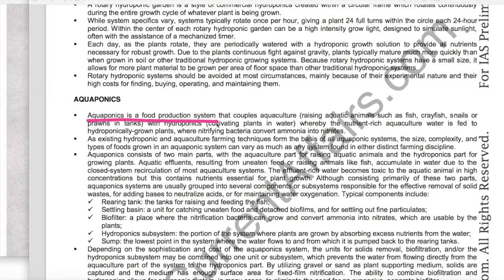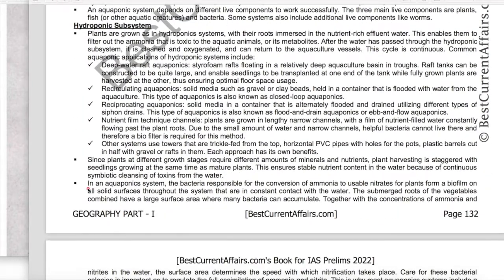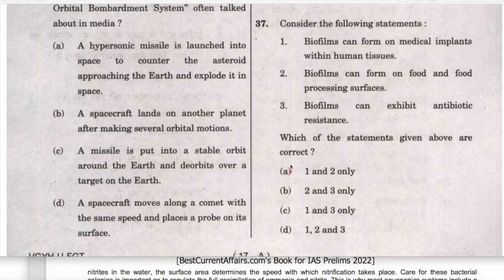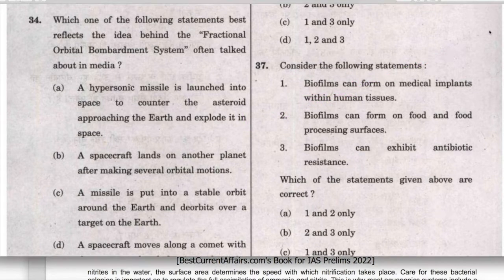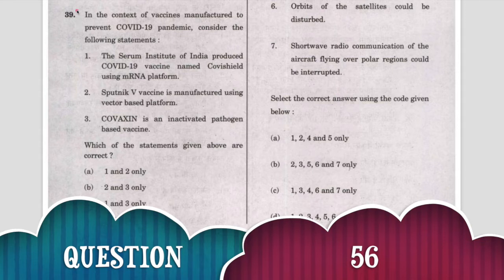Aquaponics is a food production system, and in an aquaponic system, the bacteria responsible for conversion of ammonia to usable nitrates for plants form a biofilm on all solid surfaces throughout the system. Therefore, the second statement is also correct. 1, 2, 3 are correct. D is the answer, and this question on biofilms is solved. Next question.